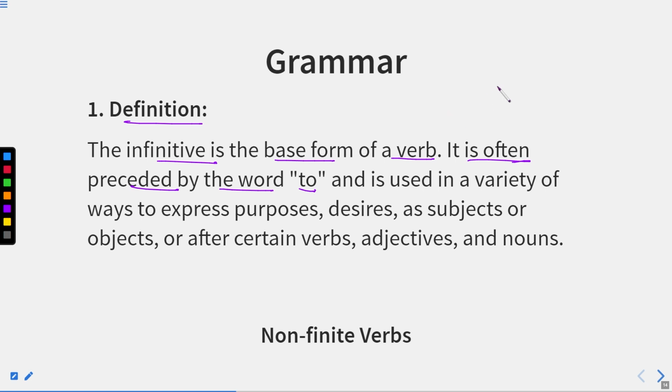For example, if the verb is go, then to go will be the infinitive, and go is the basic form. We are not using goes, we are not using going. We cannot precede words like going and goes by to. If it is in the base form, it can be preceded by the preposition to. So this is called an infinitive.